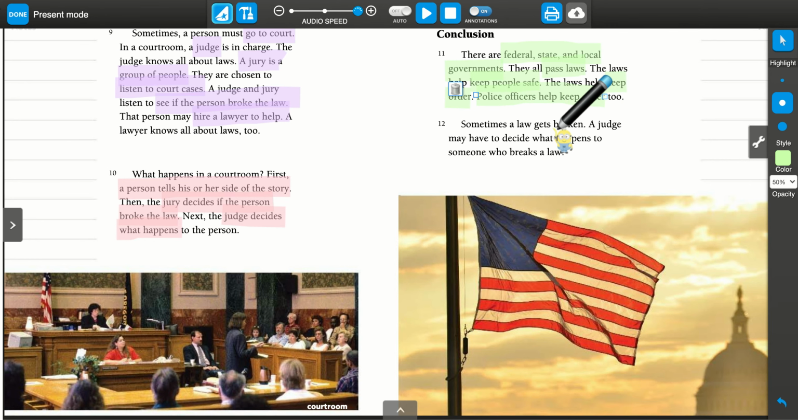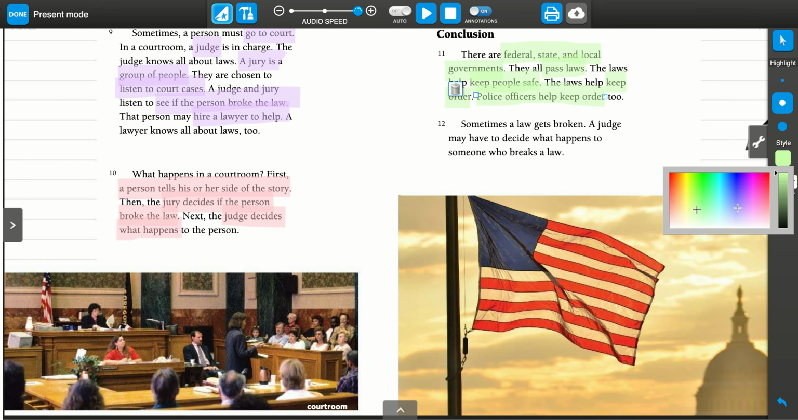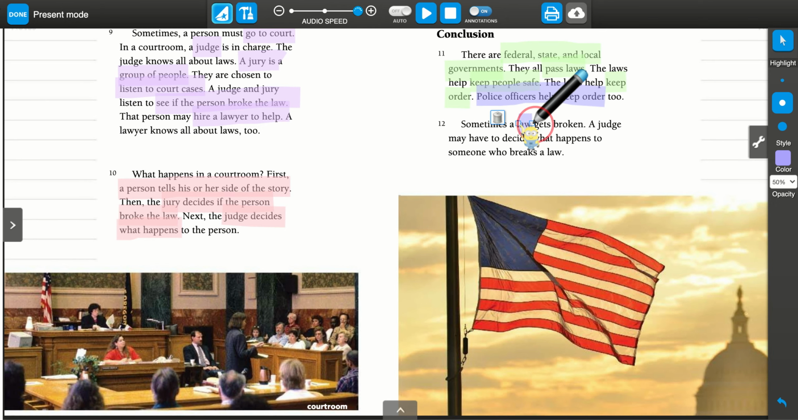All right. Sometimes a law gets broken. The judge may have to decide what happens to someone who breaks a law. Okay, so that was the summary of this last section that we just read, right? That's coming from a different part of the story. All right, so sometimes a law gets broken. So when a law gets broken, the judge has to decide. Judge decides what happens to the person who breaks a law.